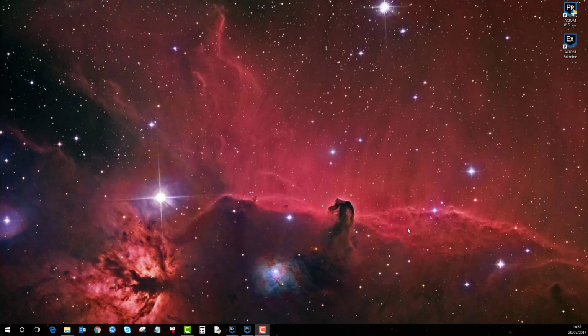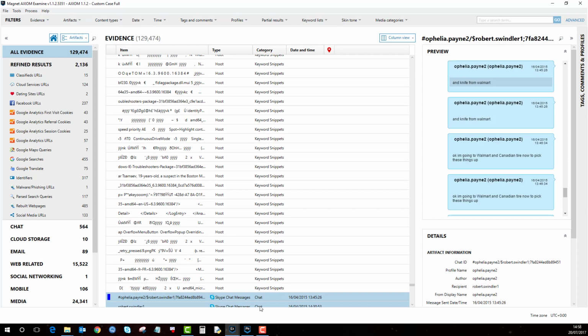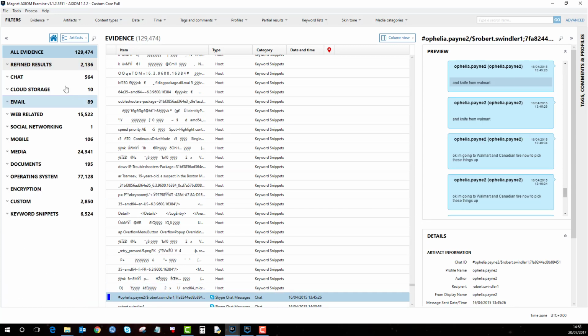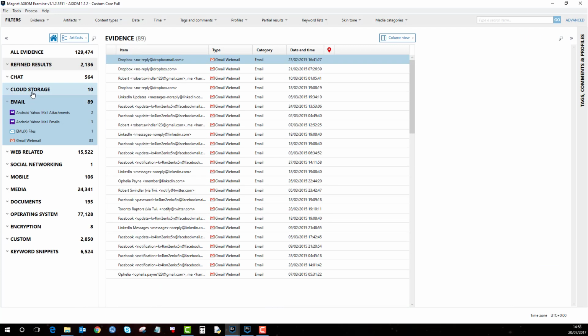Okay, in this video I'm going to show you the Magnet AI for chat classification. It's a bit of a new feature. It's only recently come out, and it's aimed at identifying chat that is of a grooming or luring nature. So if I just open up the AXIOM case. Now, it does this by default. There's no way of turning it off.